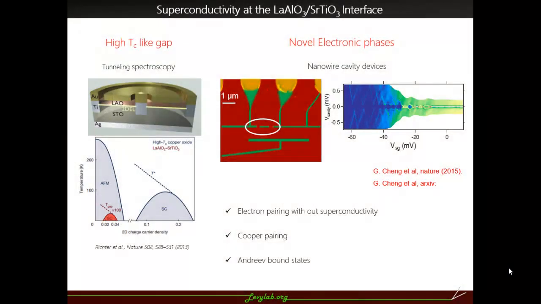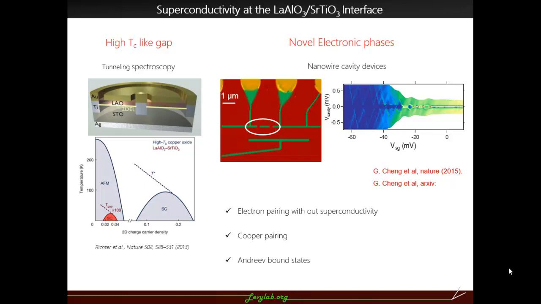The superconductivity was extensively investigated in recent years, for example by the Manhattan group, where they showed that the LAO-STO interface has a phase diagram similar to the high-TC superconductors, where depending upon the charge carrier density, the TC shows a dome shape, and it also has a gap behavior similar to the copper oxide systems.